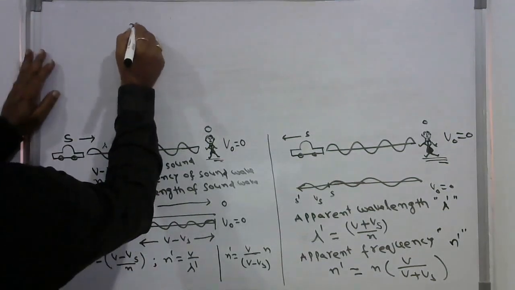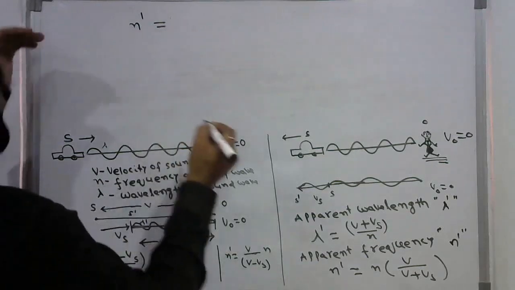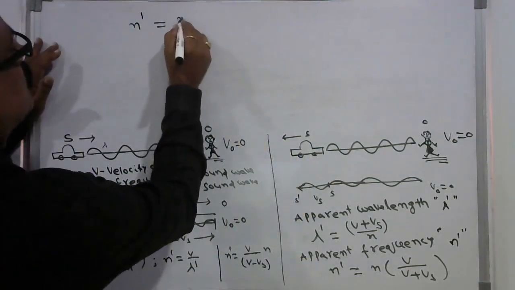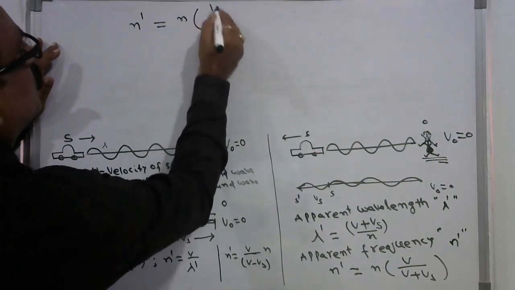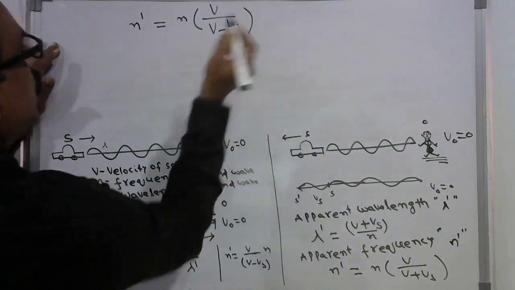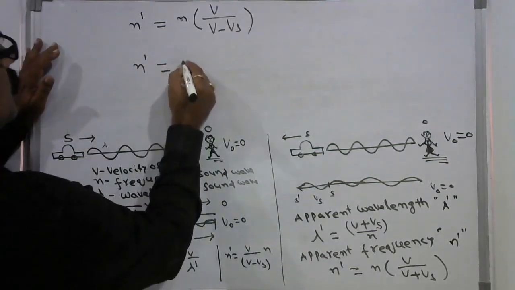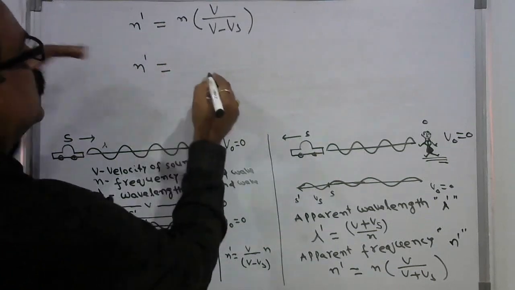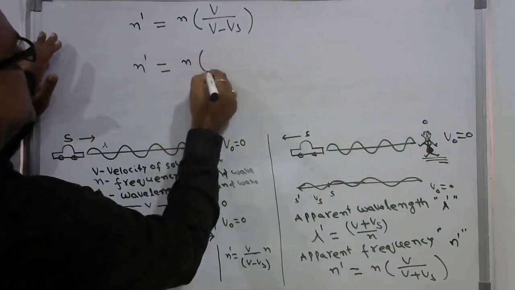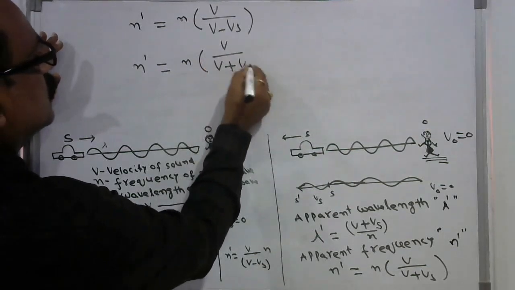If the observer is at rest and the source is moving towards the stationary observer, the apparent frequency is n into V by (V minus Vs). And another formula: if the source is moving away from the stationary observer, n into V by (V plus Vs).